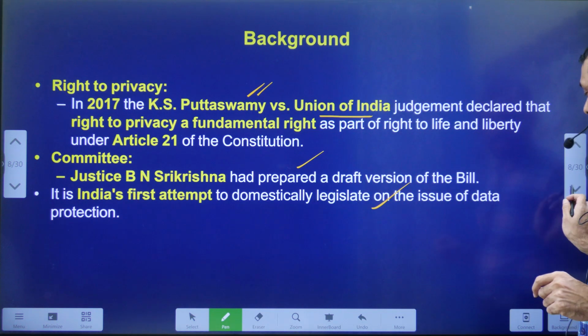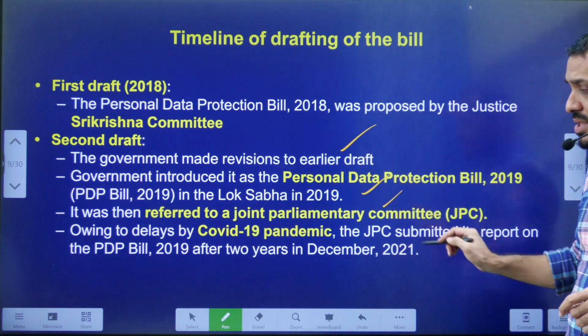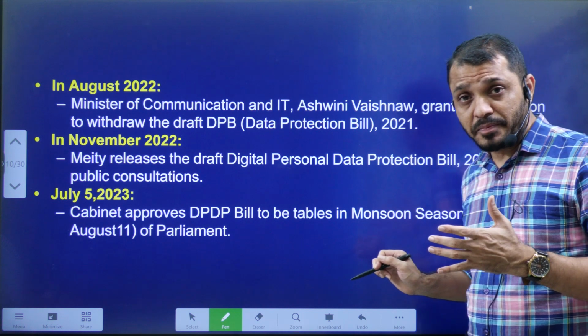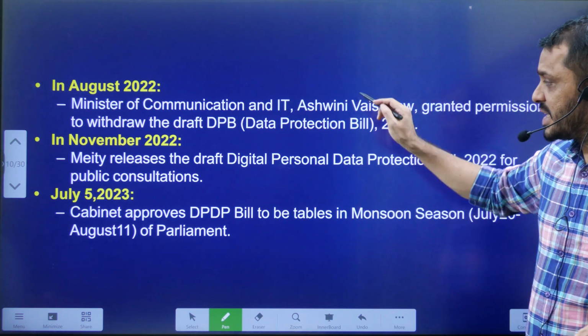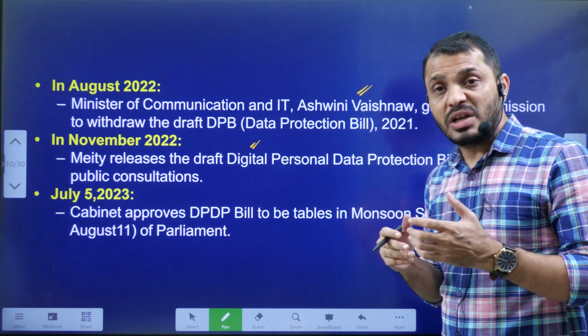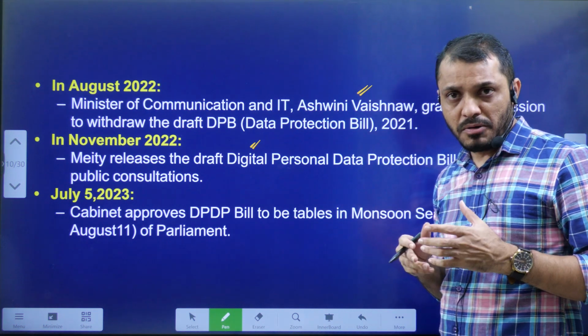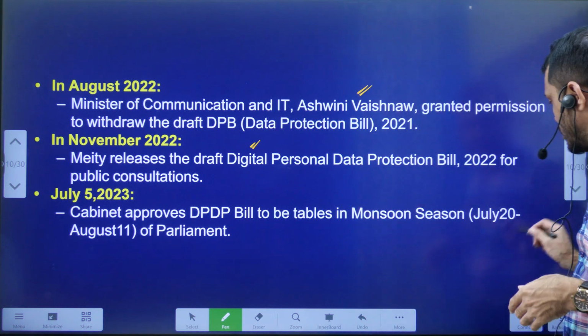They appointed the Sri Krishna Committee and they submitted the draft. Then the draft was introduced in the Indian Parliament and sent to the Joint Parliamentary Committee. Later, after 2 years, in 2022, the government decided to withdraw that, and now they introduced the modified one in Parliament. After taking public opinion, the final modified version has been cleared by the Cabinet. Now they are going to introduce it in the